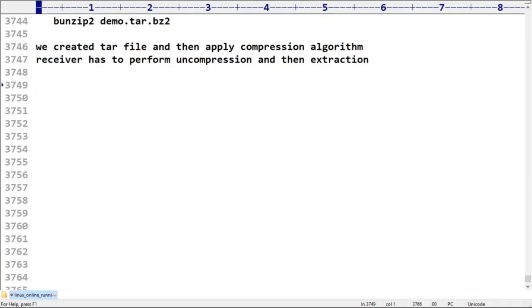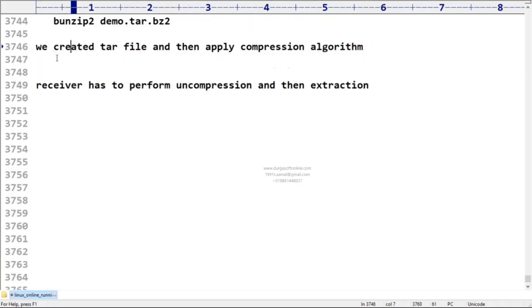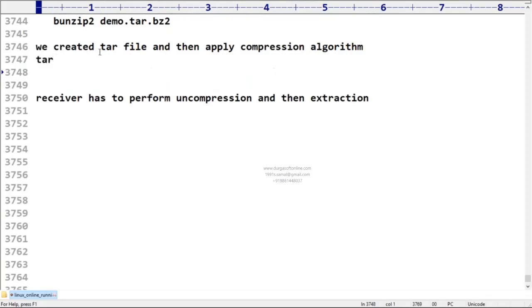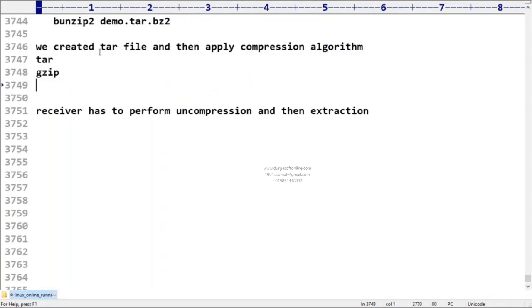So the sender has to do two activities, meaning two commands. The first command is tar, the second command is gzip or otherwise bzip2. Similarly, the receiver has to do two activities: either gunzip or otherwise bunzip2, and then the tar command.